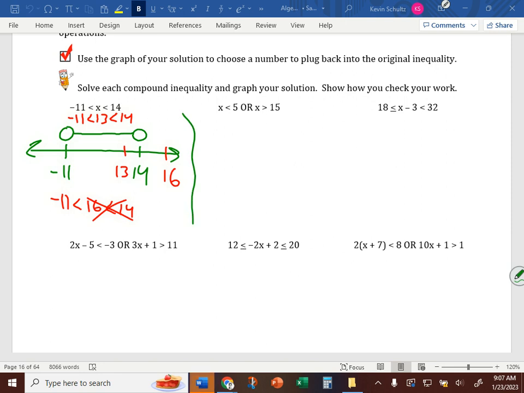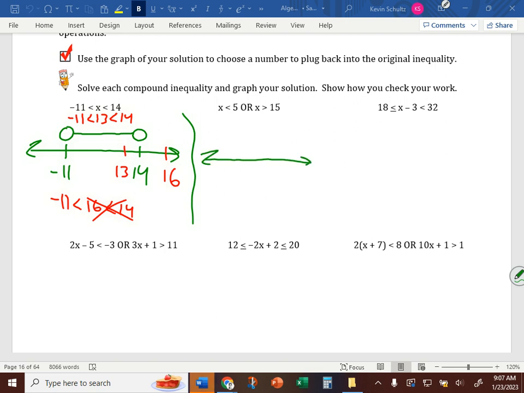Is it an and statement or an or statement? Or, I think. How could you tell? It literally has the word or in it. X is less than 5 or x is greater than 15.